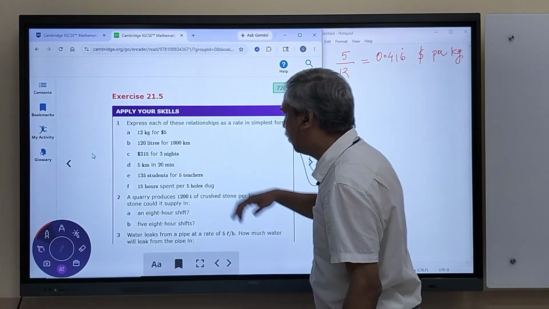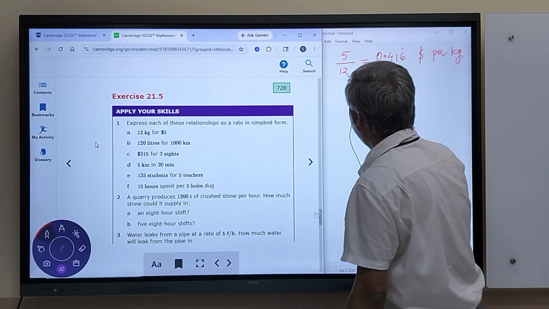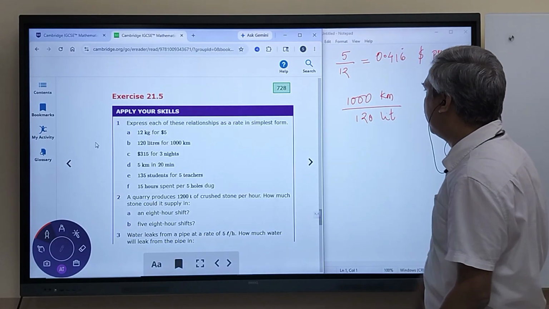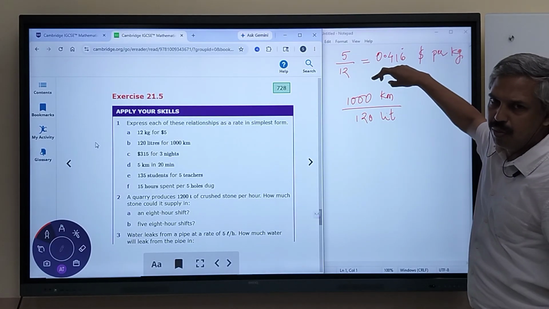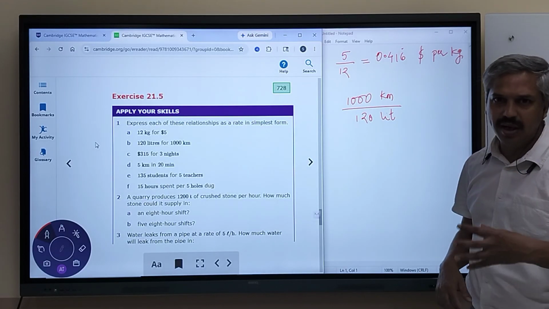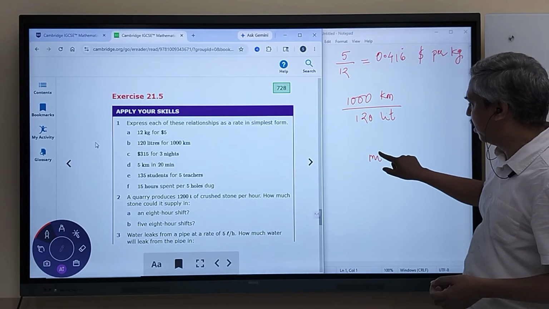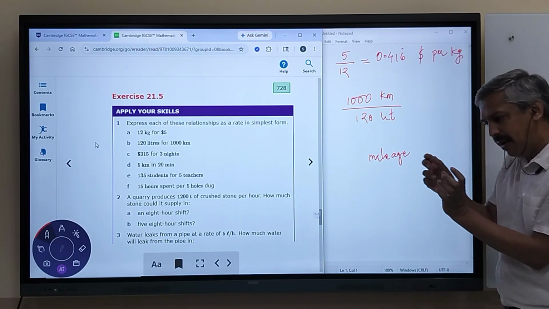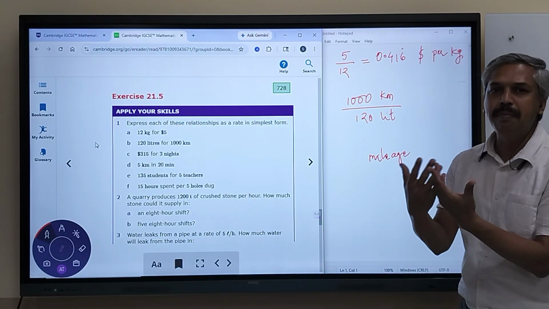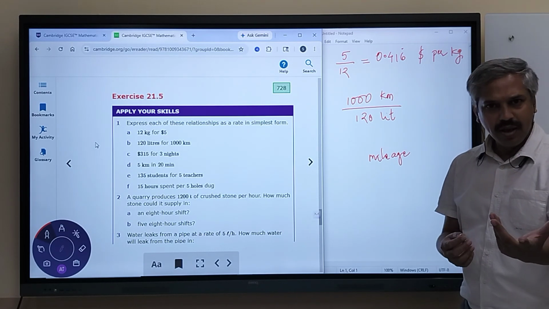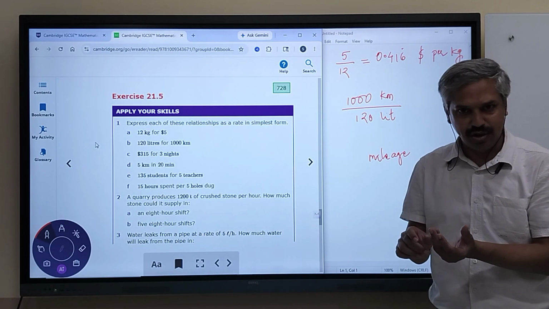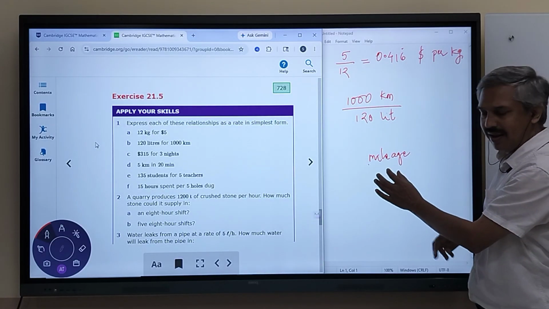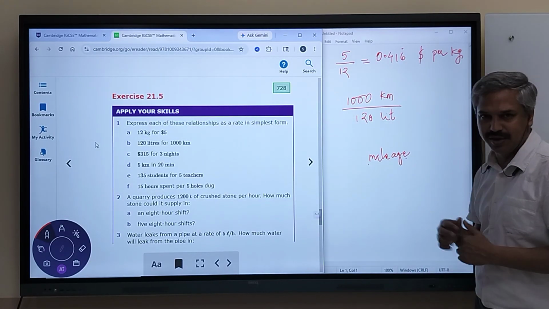$315 for 120 liters for 1000 kilometers. So 1000 kilometers upon 120 liters. The number of kilometers that you travel per unit liter of fuel is called mileage. Age is a suffix that we attach at the end when we talk about the measure of something. Once we add the suffix, how many miles will you travel becomes mileage.